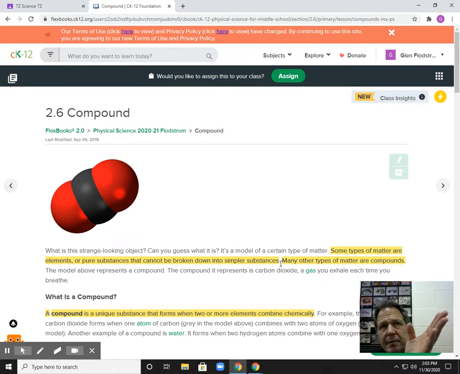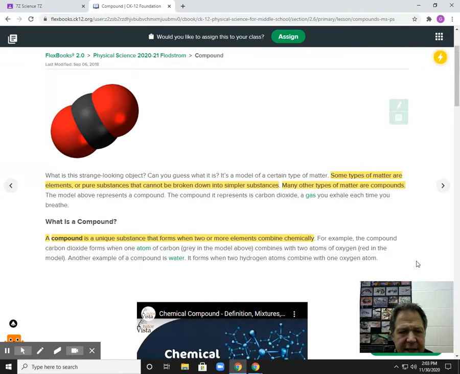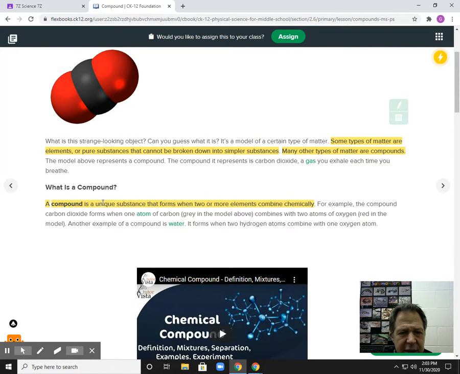Now, I know if you've looked at my periodic table of elements, there's more than 92 listed, and that's because those other ones have been created in a laboratory setting. Okay, down here, many other types of matter aren't made of just elements, they're actually made of compounds. And what exactly is a compound? Well, a compound right here, it's a substance that forms when two or more elements combine chemically.